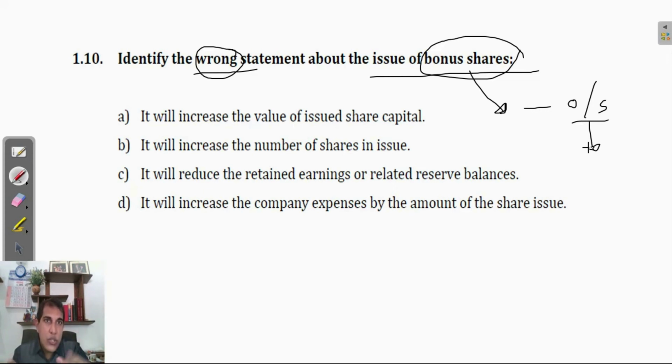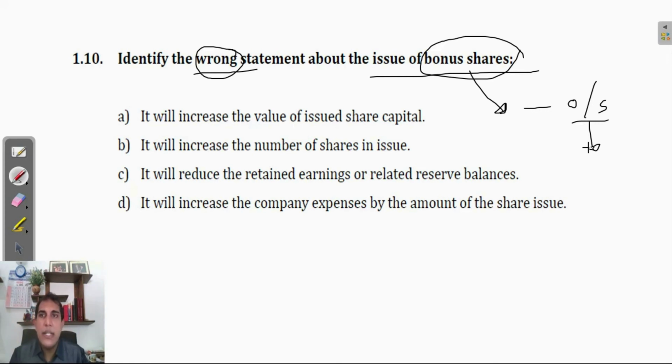Since they are issuing ordinary shares free of charge, they need to recover that amount from the reserves. So the reserve account should be debited and the ordinary share capital should be credited. That is the double entry for bonus share, right?